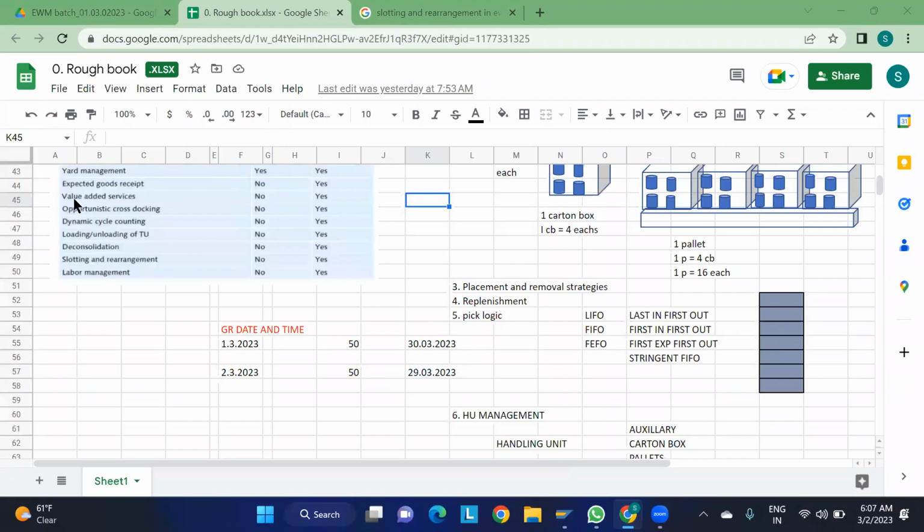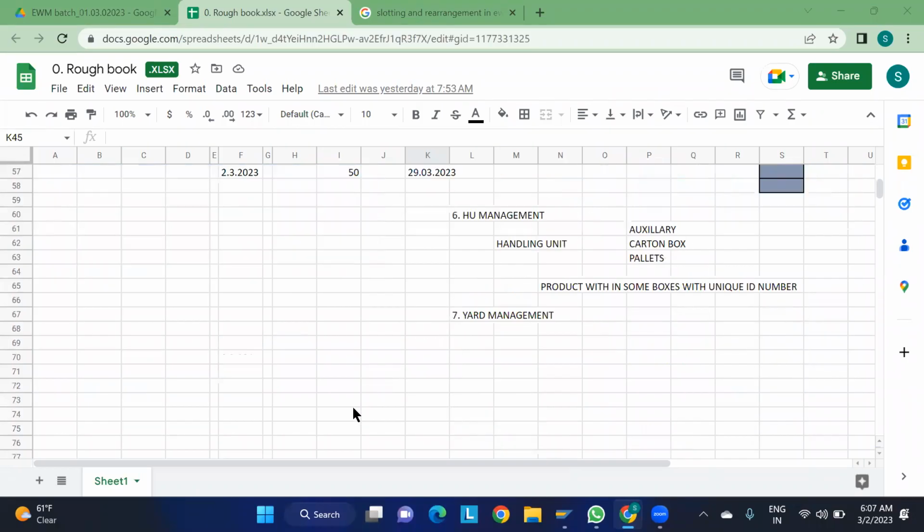In today's class, we'll be looking at the expected goods receipt. Okay, from here, eighth one is here. I'll write expected. So expected goods receipt is a concept which is available.